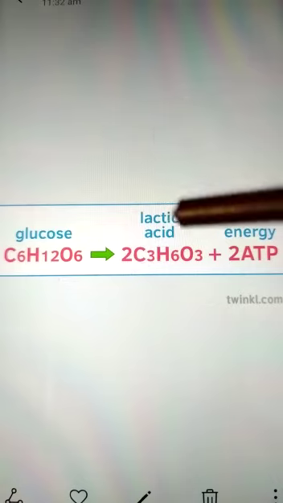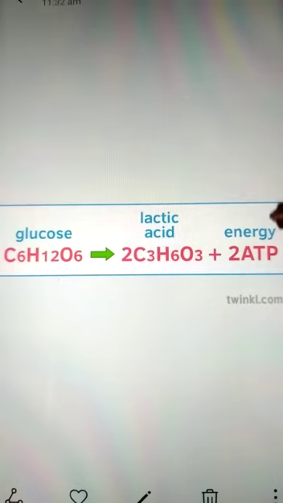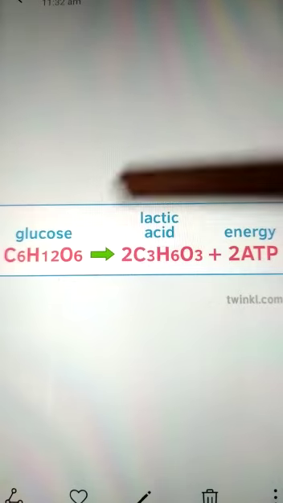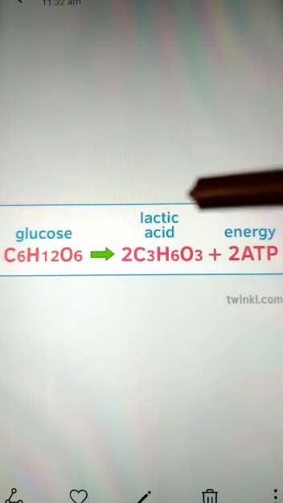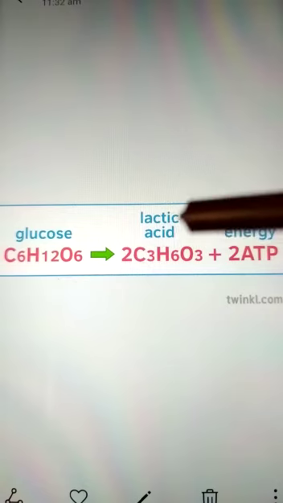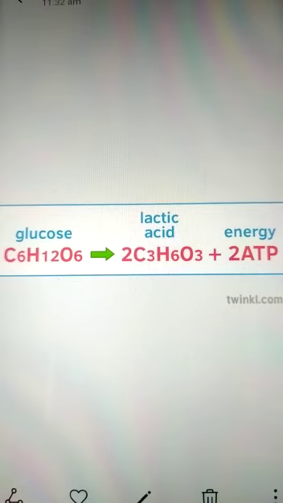Glucose is broken down and the energy is released. There is no oxygen in this equation, but apart from the energy, lactic acid will also be released in the muscles of the human being. What will be the effect of lactic acid on human muscles?